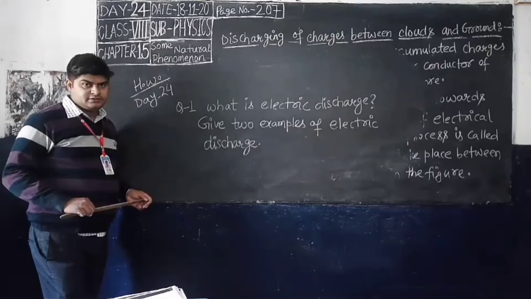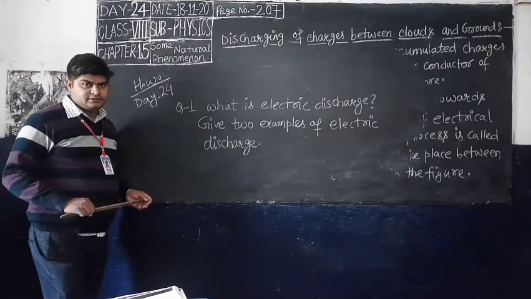The cloud contains negative charge in the lower end, whereas the ground carries positive charge. The air does not resist, so the connection between negative and positive charge is made from the cloud to the ground with a narrow streak of electrical discharge, which is called lightning.